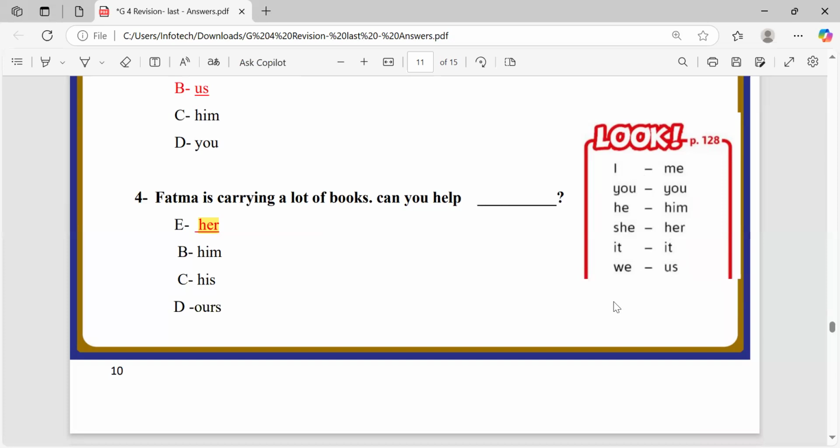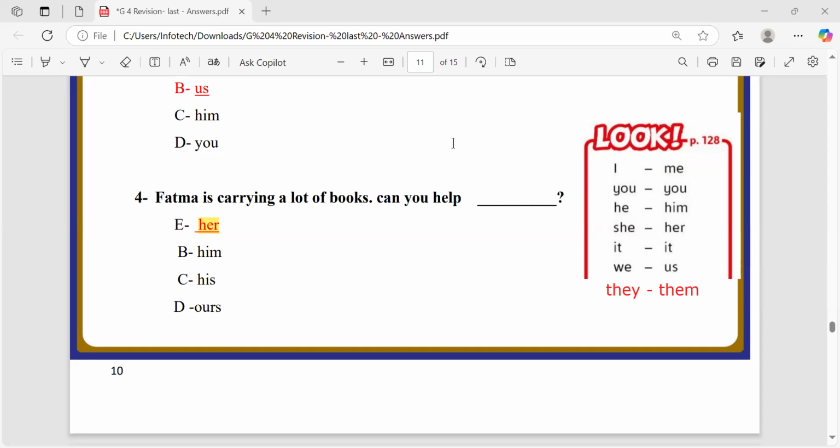The last one, they, them. But it's not clear here. Let me try to write it below. They and them. Okay, now it's clear for all the students.